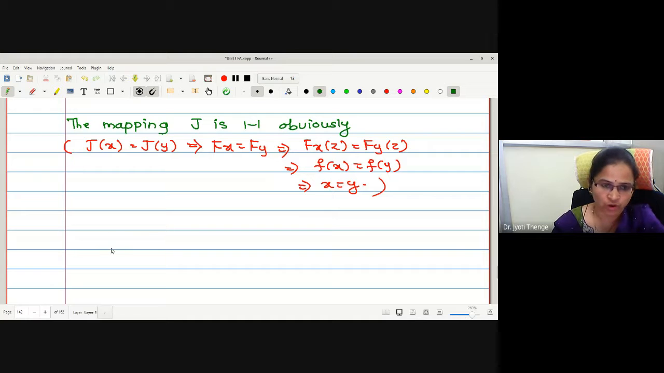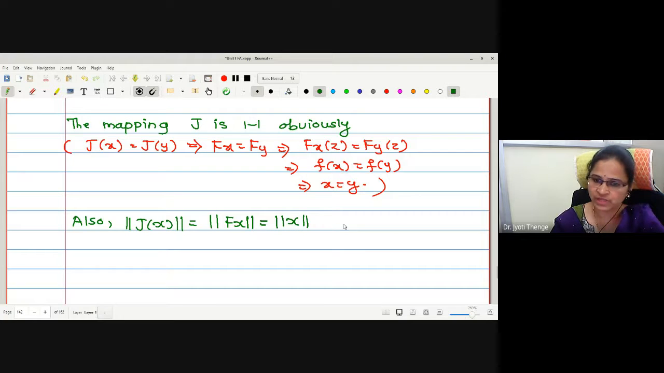Let me go for isometry also. What is it we want to show for isometry? Norm of jx equal to norm of x is the aim to show. But norm of jx is norm of fx as per the definition, and this is equal to norm of x. The reason is step 2 we have proved, no? Norm of x is equal to norm of x. Therefore, here I can say J is norm preserving.